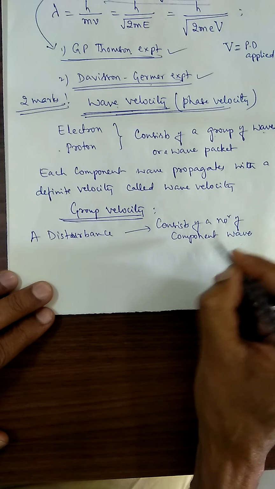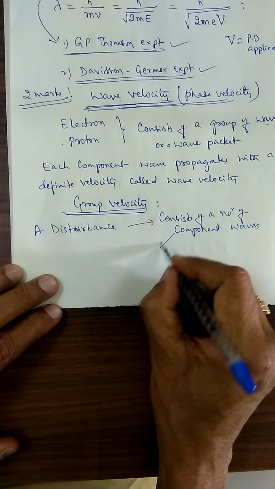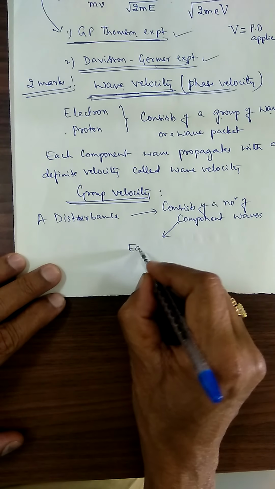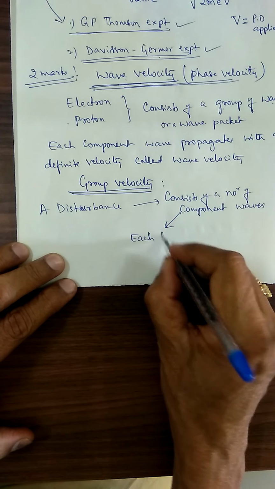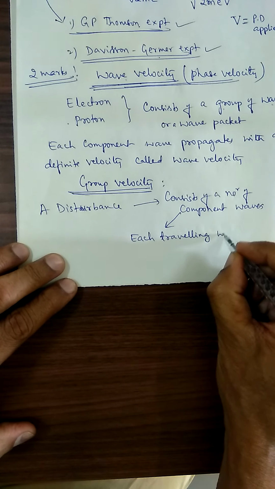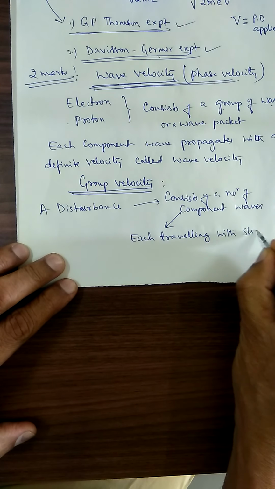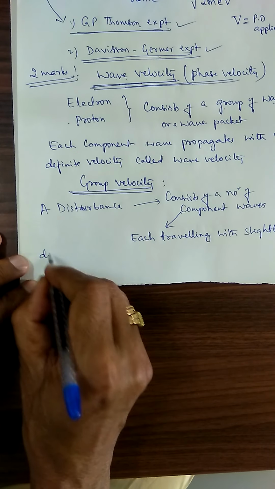One wave is containing a number of component waves. Each component wave is traveling with slightly different velocity.